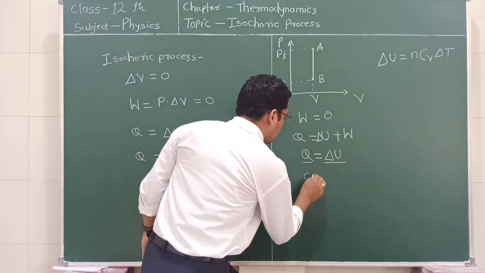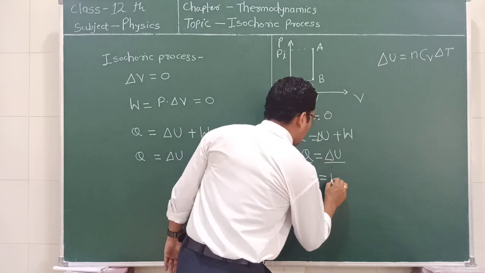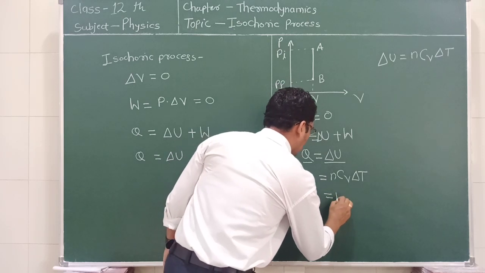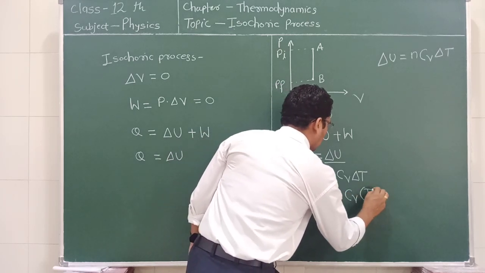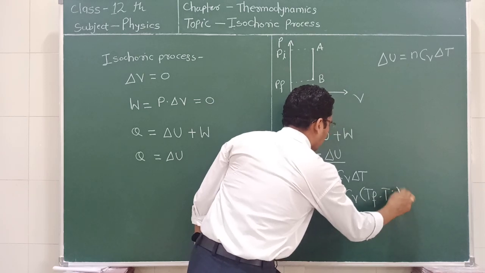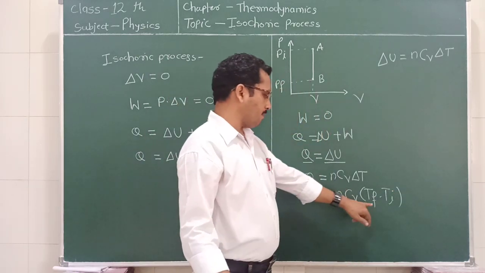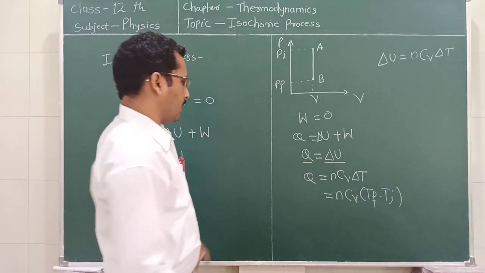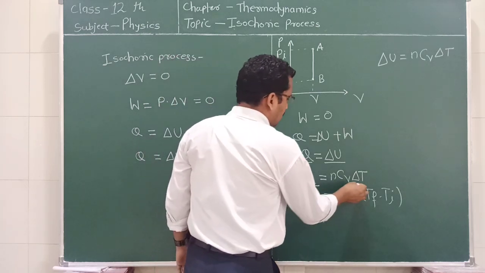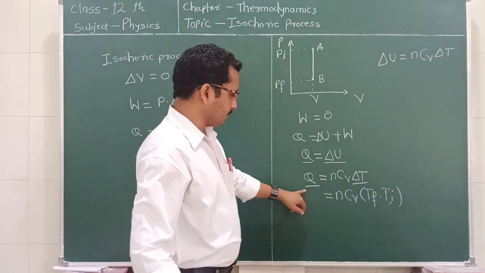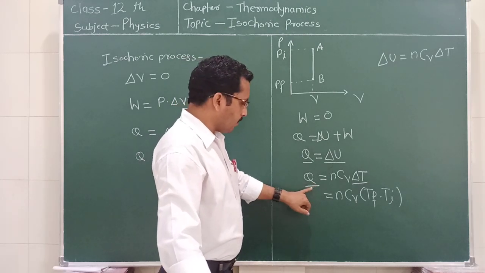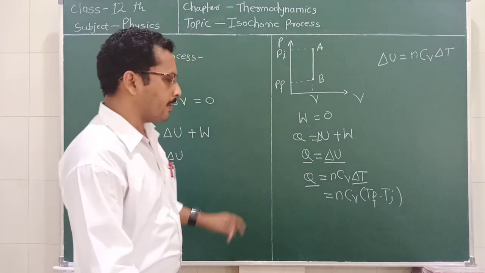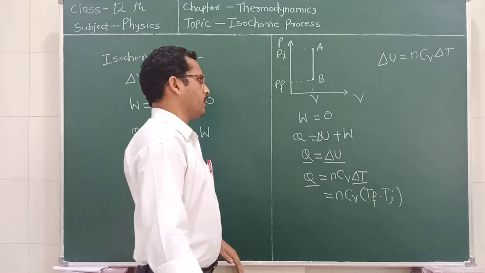Therefore, we can write Q is equal to n Cv delta T, or we can also write this equation in a simple form as n Cv (Tf minus Ti), where Tf is the temperature in the final state and Ti is the temperature in the initial state. So we can see from this equation that the amount of heat supplied is directly proportional to the change in the temperature if the volume remains constant.